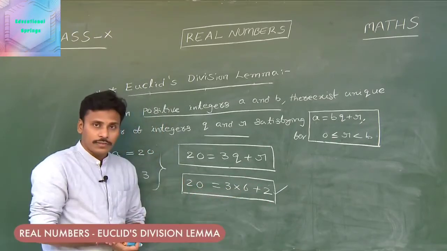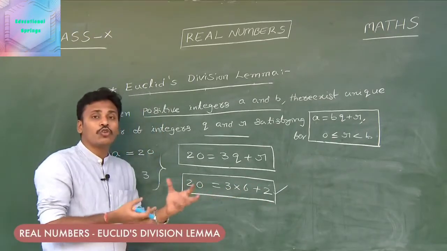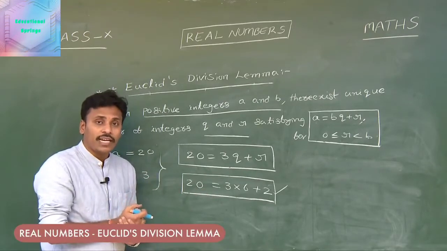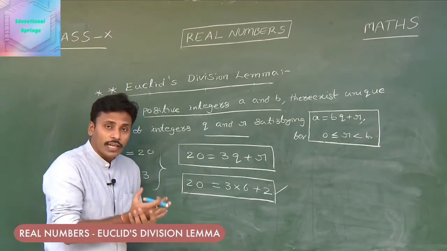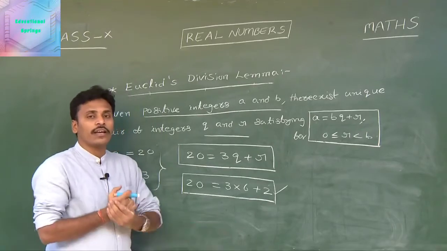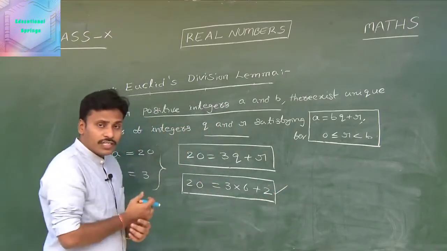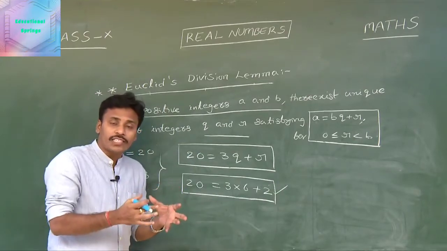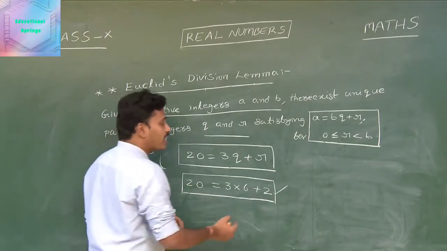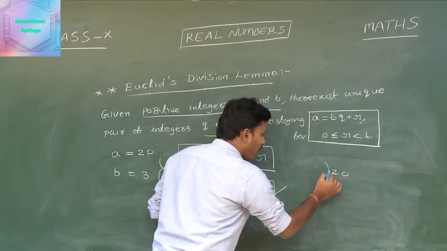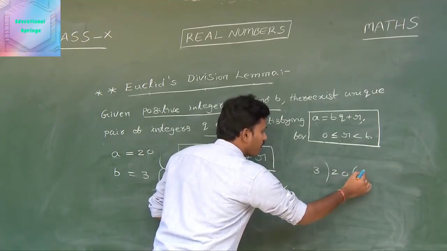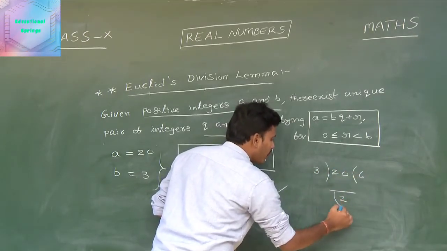Let us look at this. This is just similar to our previous explanation that dividend is equal to divisor into quotient plus remainder. See, we represented our previous example, distribution of 3 chocolates to the 20 students, as a division like this. When you divide 20 with 3, 6 is the quotient and 2 is the remainder.